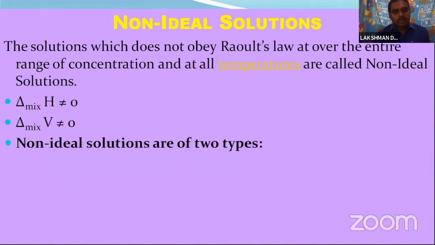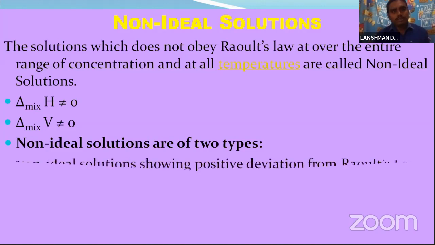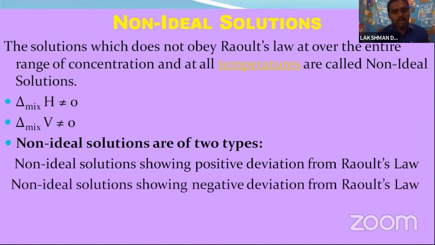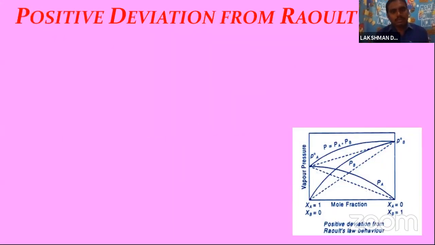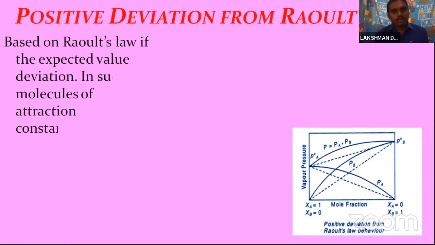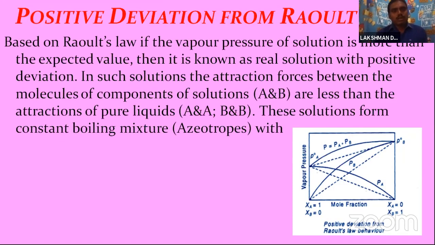Non-ideal solutions are of two types: non-ideal solutions showing positive deviation from Raoult's law, and non-ideal solutions showing negative deviation from Raoult's law. Let us come to the positive deviation. Based on Raoult's law, if the vapor pressure of a solution is more than the expected value, then it is known as a real solution with positive deviation.